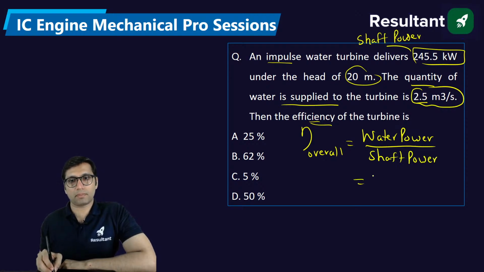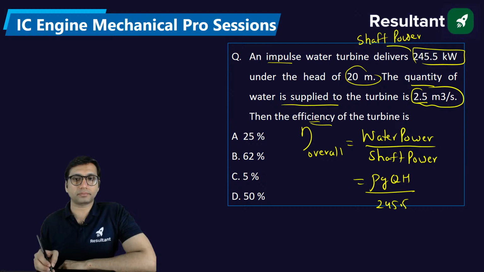Water power is rho g Q H, shaft power is 245.5. If you want to convert into kilowatt, you divide by 1000, because this is in kilowatt.